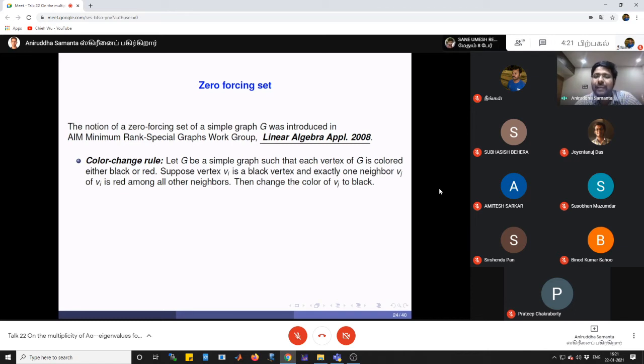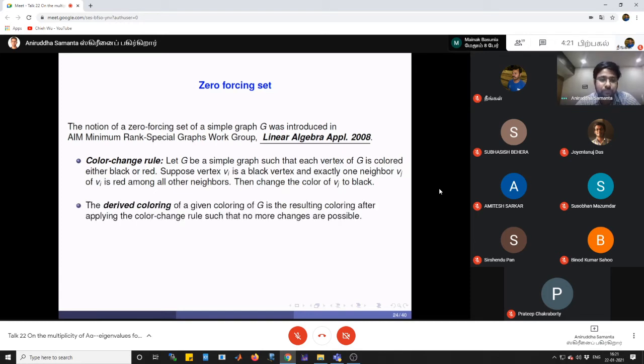Suppose the vertex Vi is a black vertex and all of its neighbors are black except one neighbor, let's say Vj, which is red, then we can change the red neighbor to black. So that is the color change rule. I'll give one example and then it will be more clear.